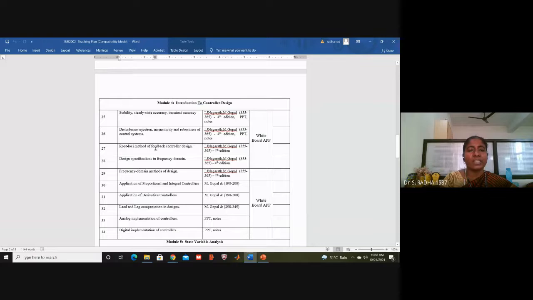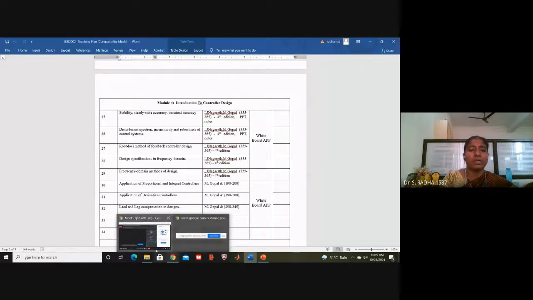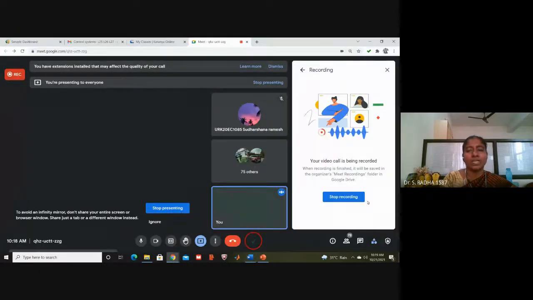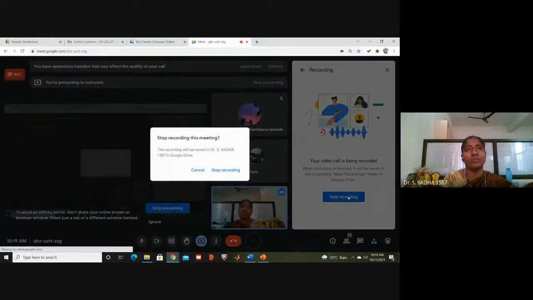So root locus method of feedback control system. So here in the diagram I showed you, there is root locus method, Bode plot method for designing the controllers. Okay, we are not going in depth. There is possibility, that's all what I want to say, because if it is a long answer question, we can deal with the design of controller in root locus method, design of controller in Bode plot method. Okay, so as of now, I am giving what are the possibilities.